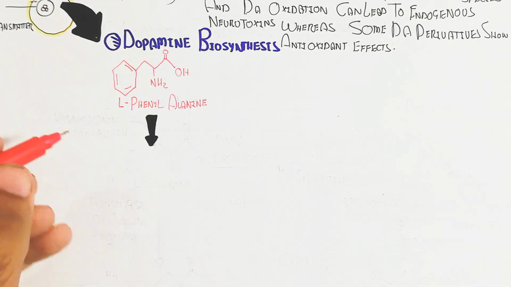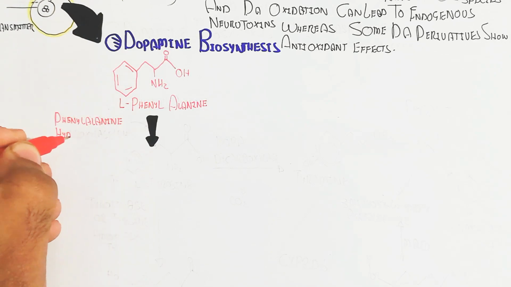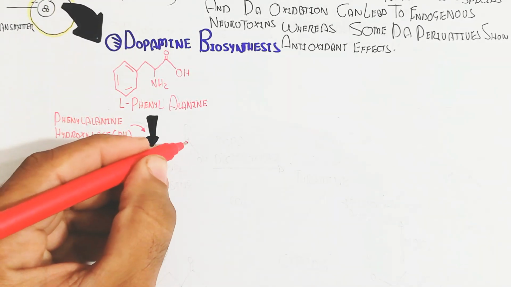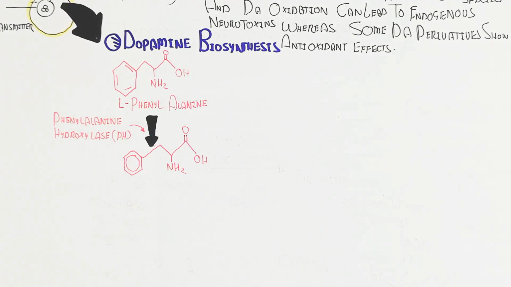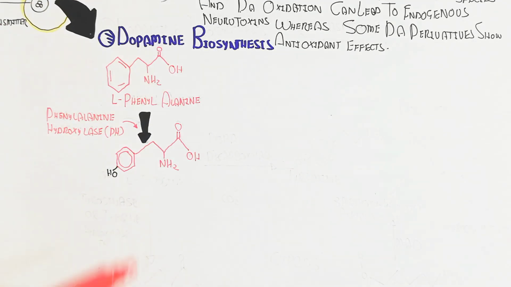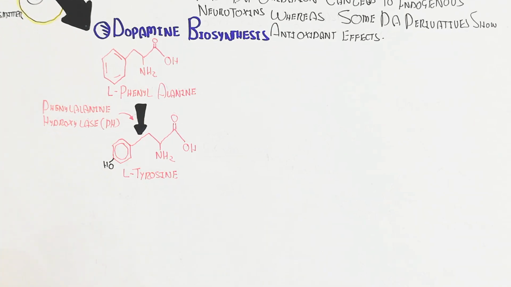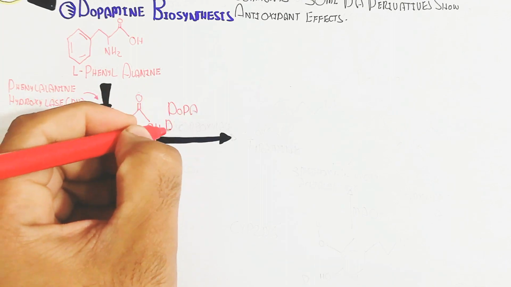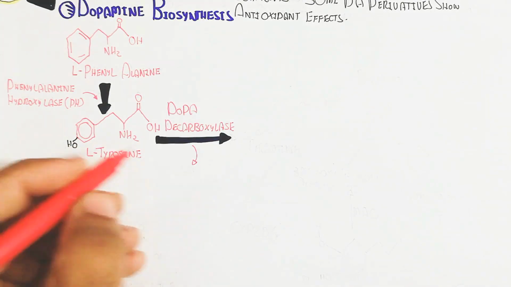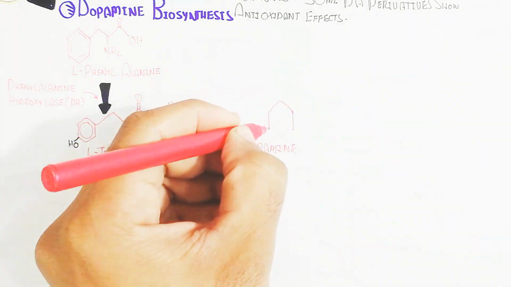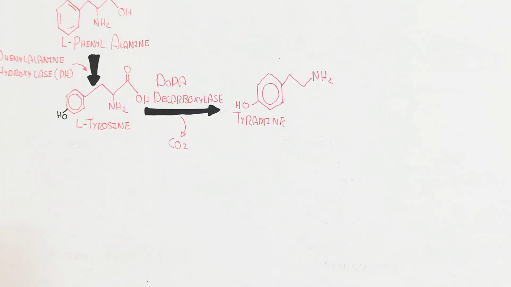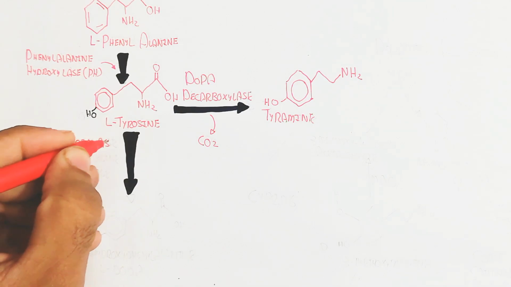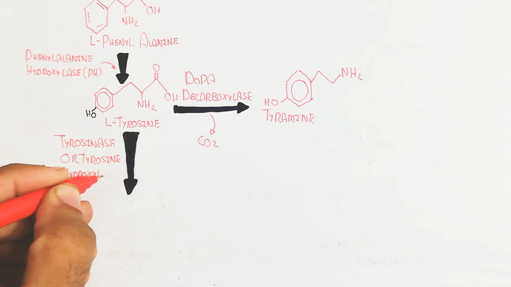So L-phenylalanine will be converted into L-tyrosine in the presence of the phenylalanine hydroxylase enzyme, with the addition of a hydroxyl group. After this, the dopa decarboxylase enzyme leads to decarboxylation to produce tyramine. But anyhow, let's understand the further process.